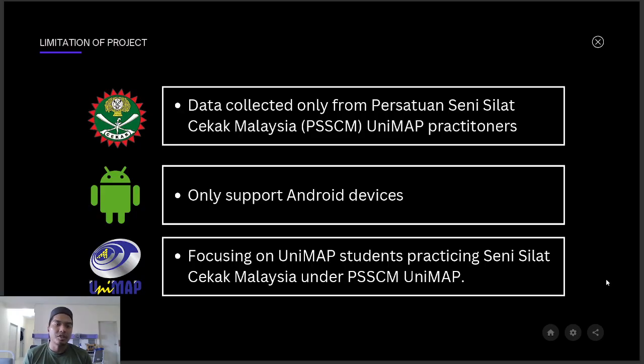The limitation of the project is that data is collected only from Seni Silat Cekak Malaysia Unimap practitioners. Students who don't have any classes or basics of Seni Silat Cekak Malaysia, we don't collect data from. It only supports Android devices, using the Android application APK and Android Studio, and only focuses on Unimap students practicing Seni Silat Cekak Malaysia under Satuan Seni Silat Cekak Malaysia Unimap.